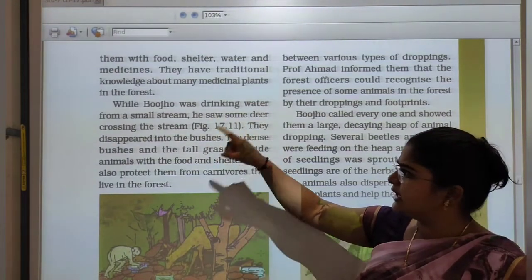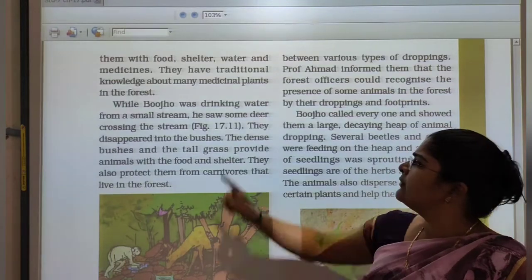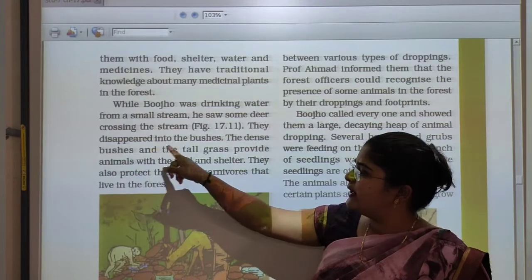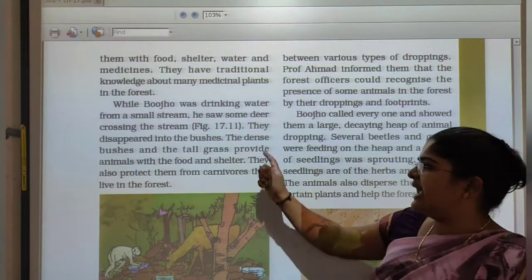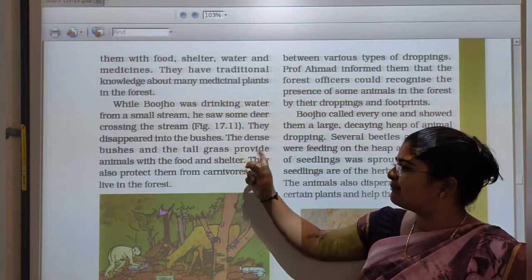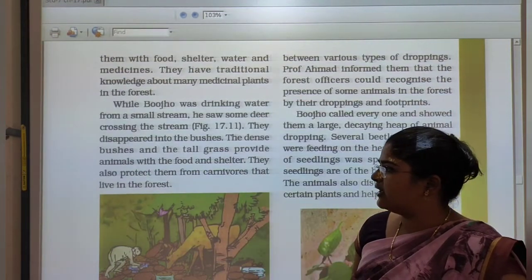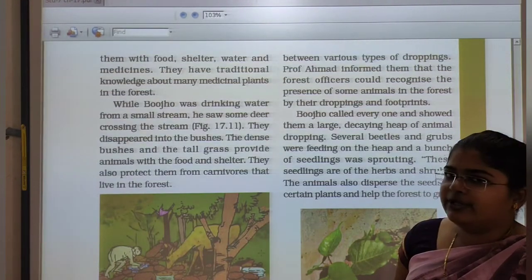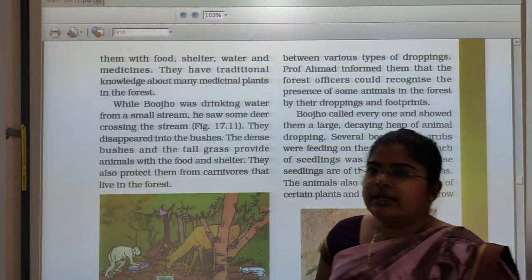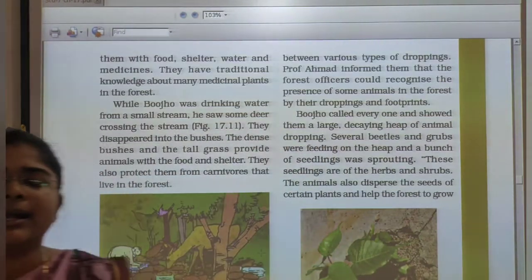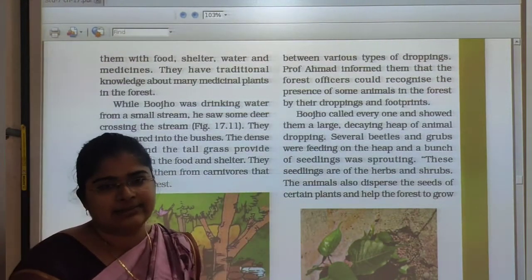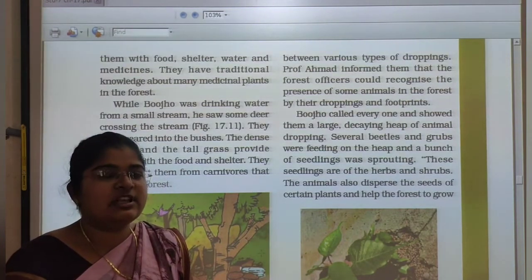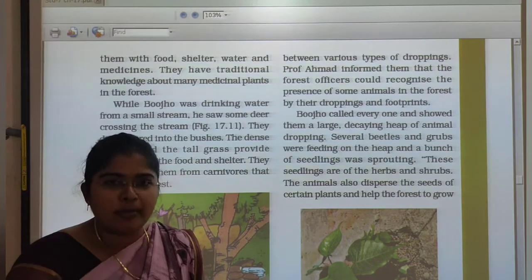While Uzo was drinking water from a small stream, he saw some deer crossing the stream. They disappeared into the bushes. The dense bushes and the tall grass provide animals with food and shelter. They also protect them from carnivores that live in the forest. So students, we know that bushes, meaning a cluster of trees and grasses, protect some animals, some herbivores, from carnivores.